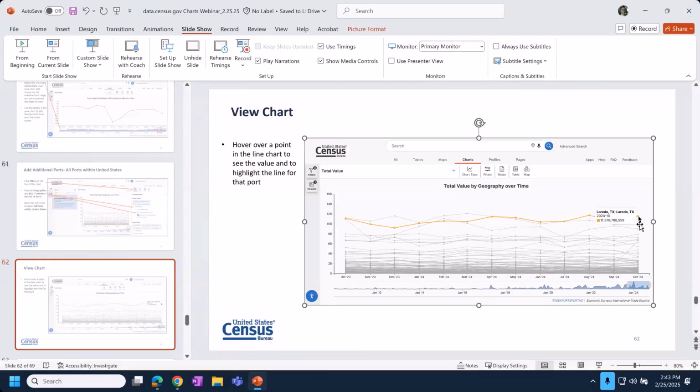And again, just another indication as to how you can interact with these charts in a way to start getting information that's more meaningful and much quicker than you would be able to in the table format. And then you could, of course, look at any one of these over time and see how things are changing.